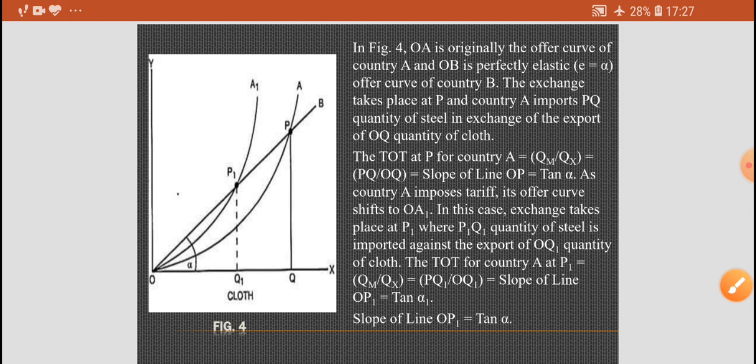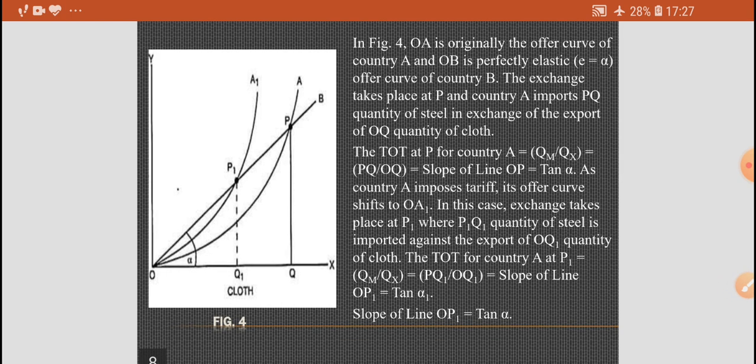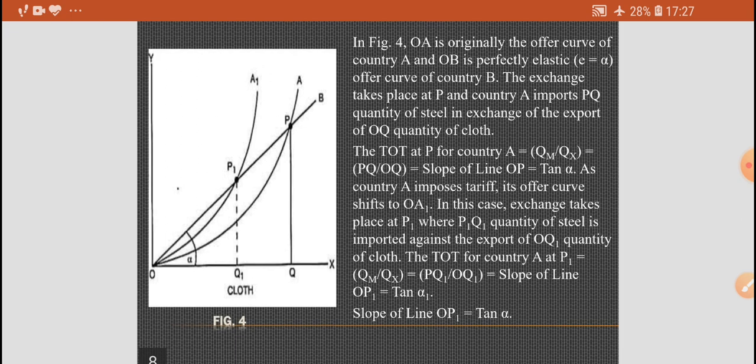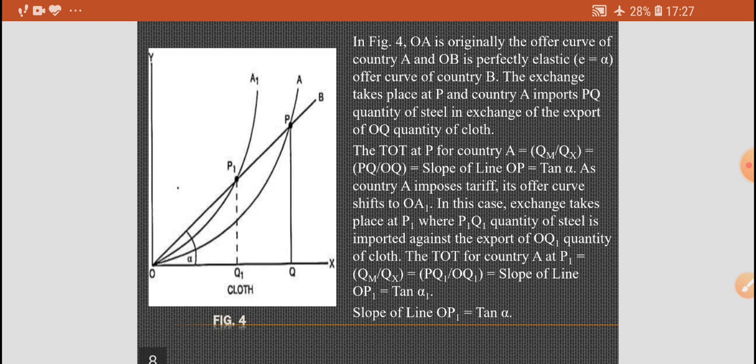So since the terms of trade at P and P1 are both measured by a constant, the home country cannot improve the terms of trade through tariff. There is only a reduction in the volume of trade and consequent decline in the level of welfare.